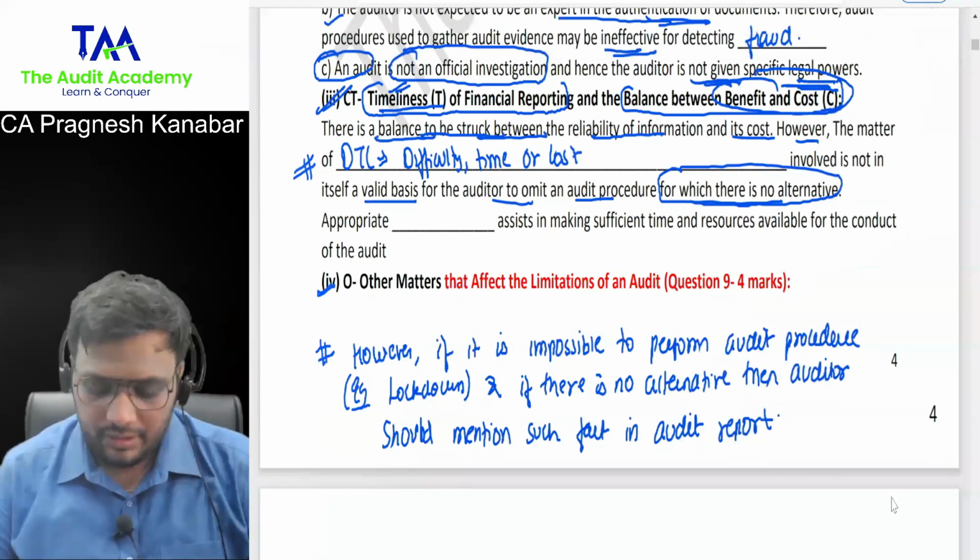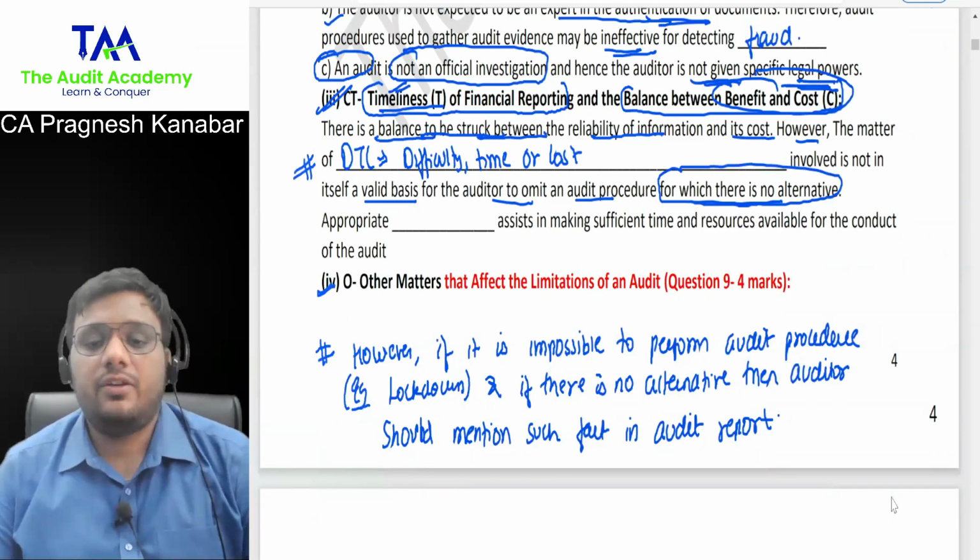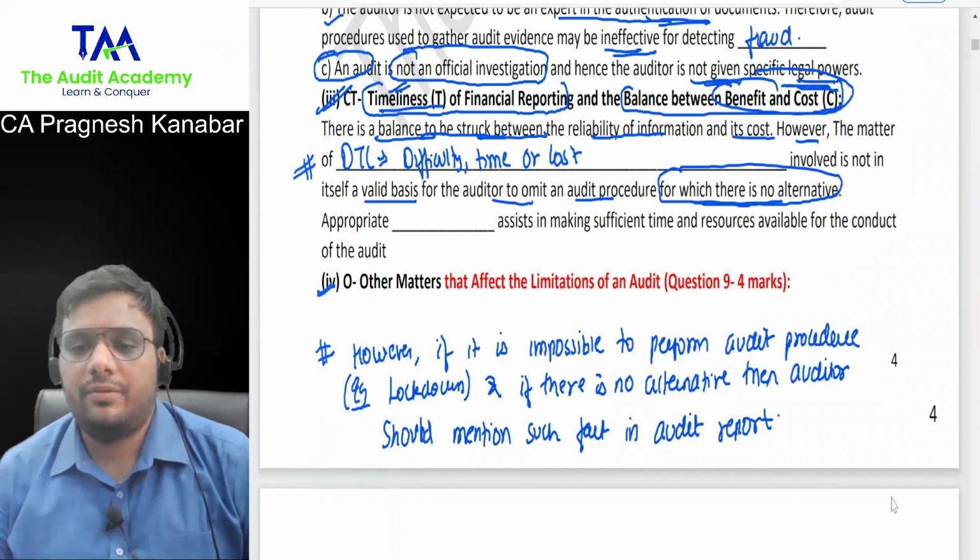However, if it is impossible to perform audit procedure and if there is no alternative, then auditor should mention such fact in audit report.